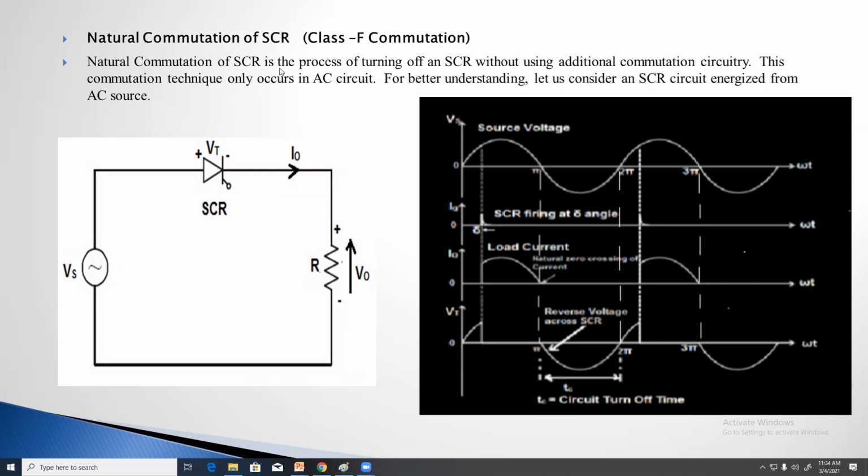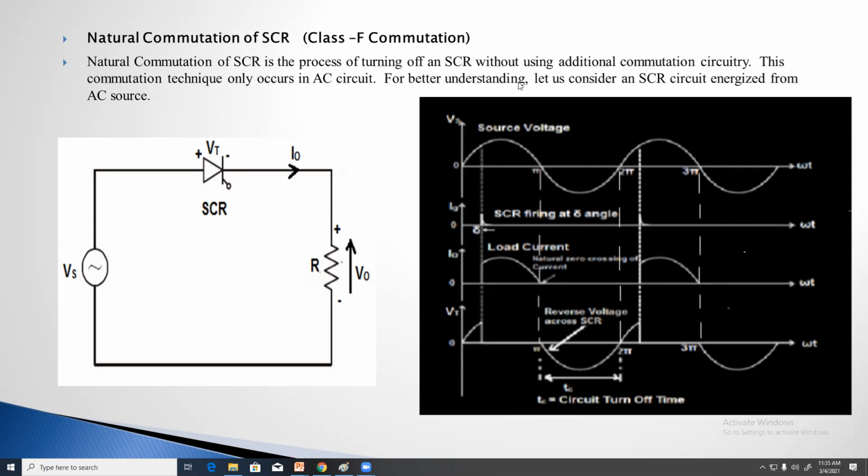Natural commutation of SCR is the process of turning off an SCR without using any additional circuit. This commutation technique only occurs in AC circuits. It's a very, very important point. It is not possible in DC circuits.